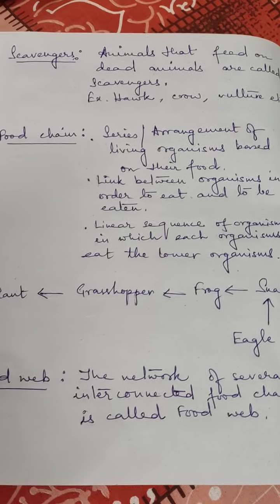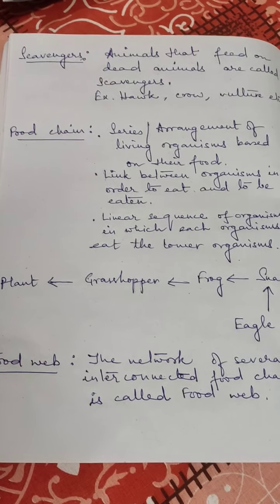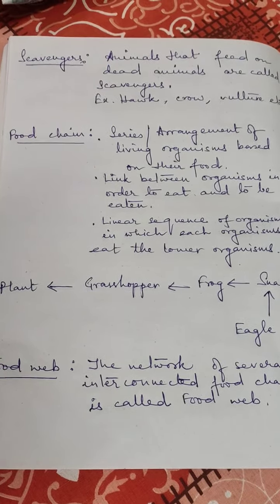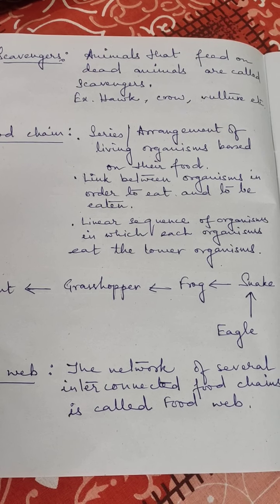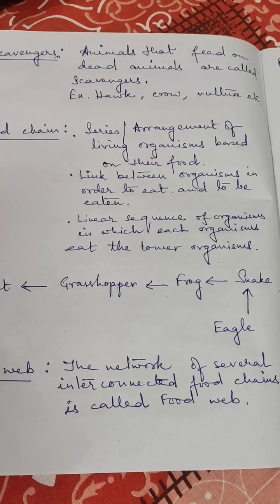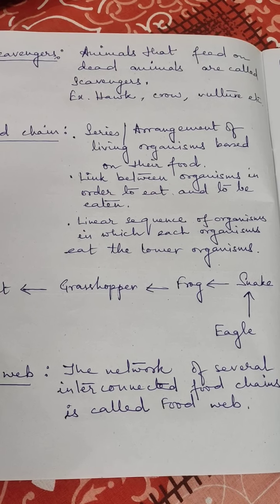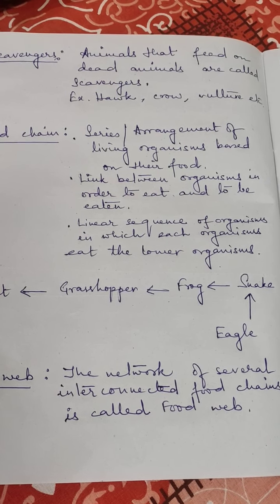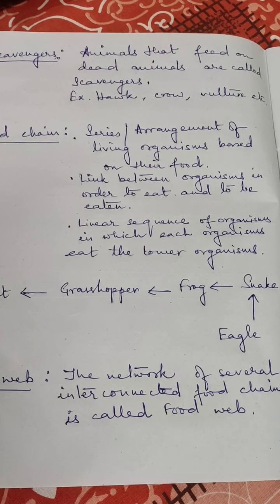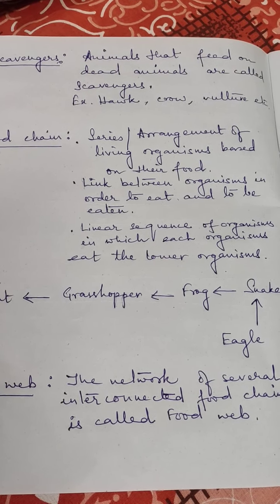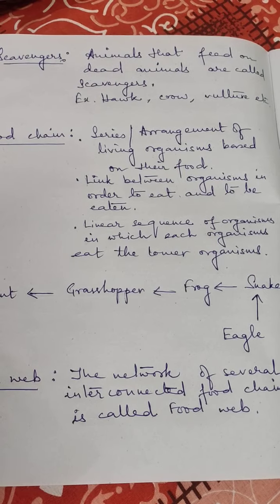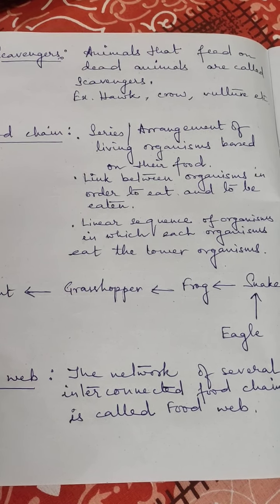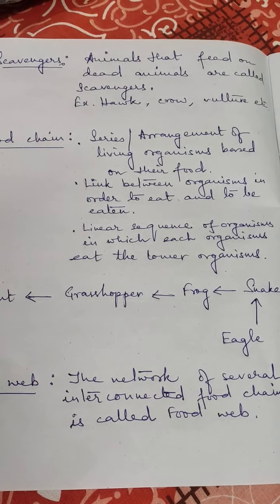Now, what do you mean by food chain? First, let's come to the example. Plant is eaten by grasshopper. Grasshopper is eaten by frog. Frog is eaten by snake. And snake is eaten by eagle. So it is a linear sequence of organisms in which each organism eats the lower organism. It is a link between organisms in order to eat and to be eaten. It is a series or arrangement of living organisms based on their food habits. Clear? So this is actually the definition of food chain, all the 3 points, and this is the example.